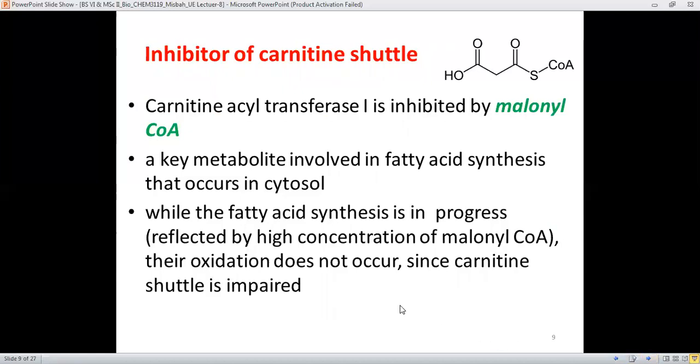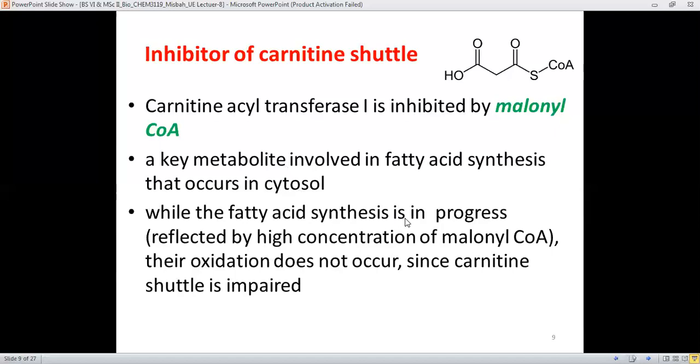Inhibitor of the carnitine shuttle. The carnitine shuttle is inhibited at the carnitine acyl transferase 1 enzyme, which is inhibited by malonyl CoA, and here is the structure of malonyl CoA. It's in fact a key metabolite involved in fatty acid synthesis that occurs in the cytosol.